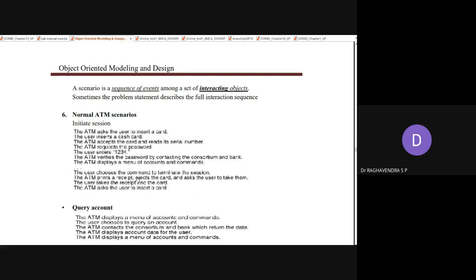The user chooses the command to terminate the session. Once he has completed the transaction, he wants to close it. The ATM prints a receipt, asking whether you need one, and then it will eject the card and ask the user to collect it. The user takes the receipt and the card, and the ATM asks the user to insert again. It will go back to the initial state, and once again it will ask for a new transaction. So this is the scenario for initiating a session.